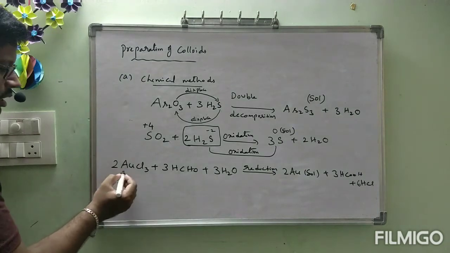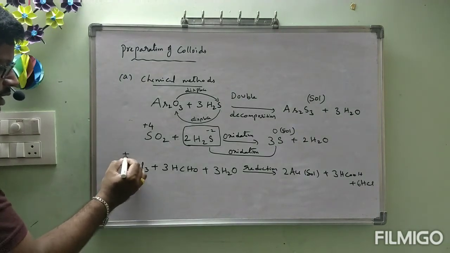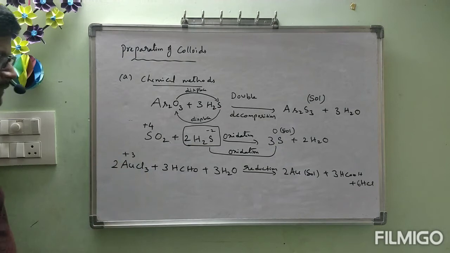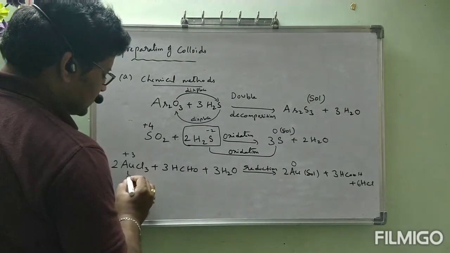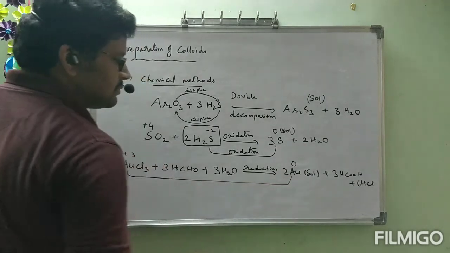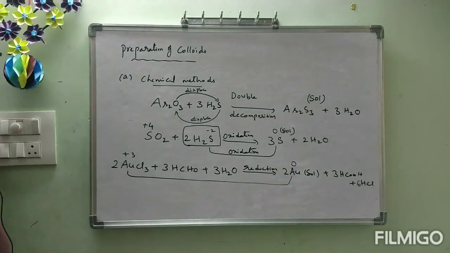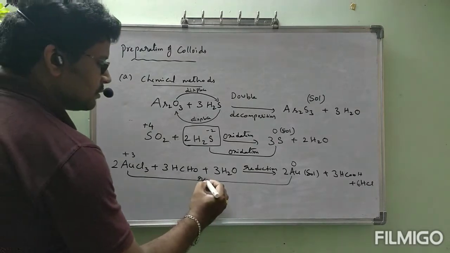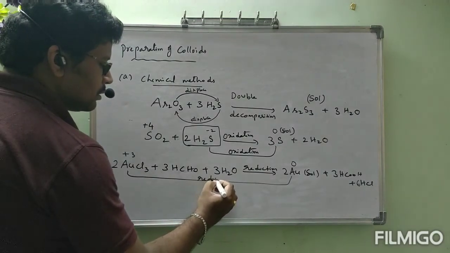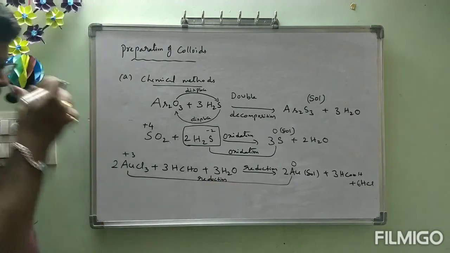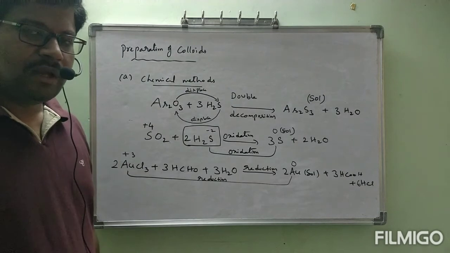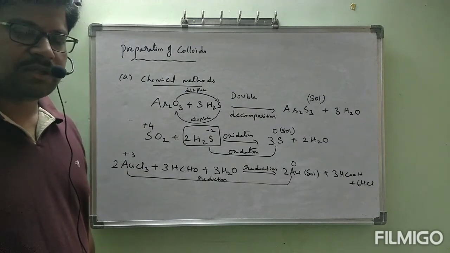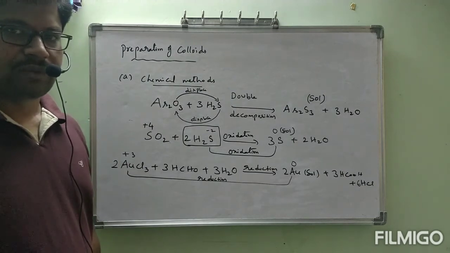See, gold in AuCl3 has oxidation state plus 3. In the elementary state Au it is 0. Plus 3 to 0 is a decrease in oxidation number. This is reduction. If there is a decrease in oxidation number, that process is called reduction. If there is an increase in oxidation number, that process is called oxidation.